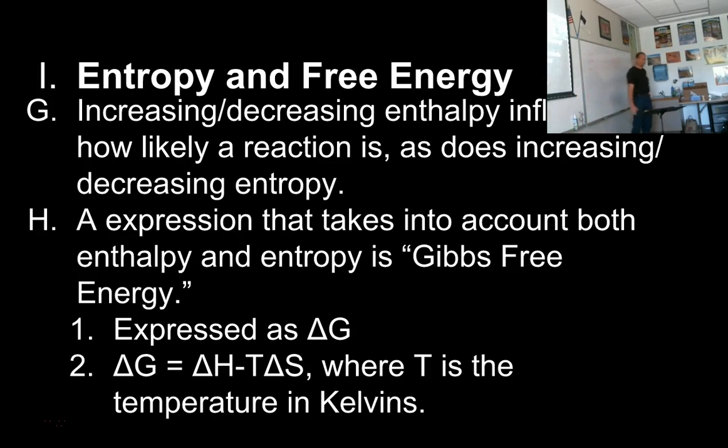And I can use those things and come up with one answer that will tell me, will this chemical reaction occur spontaneously?